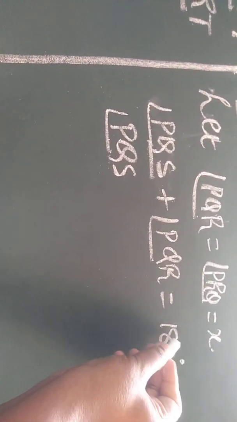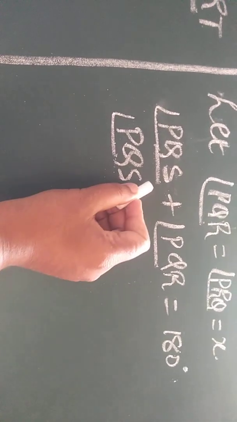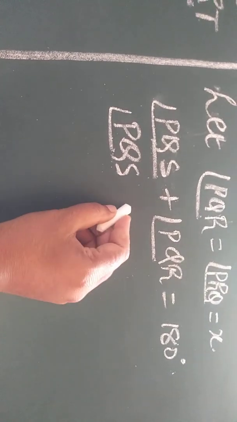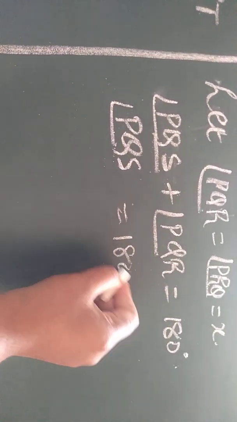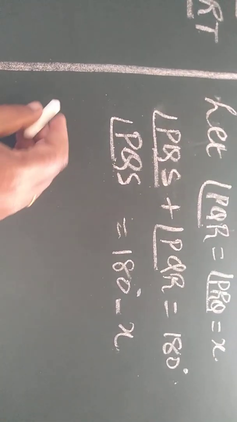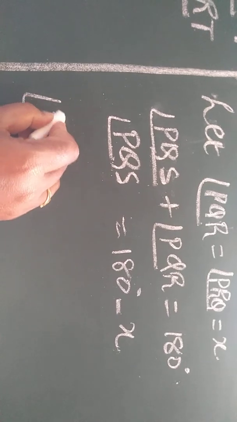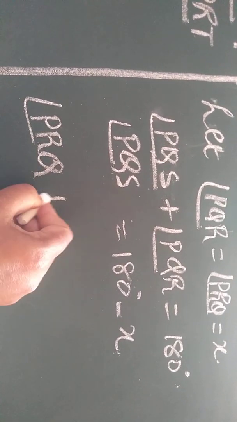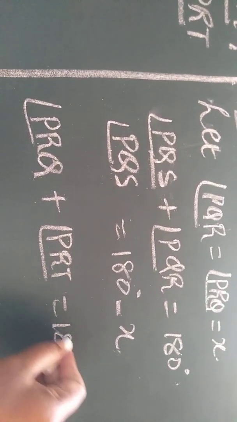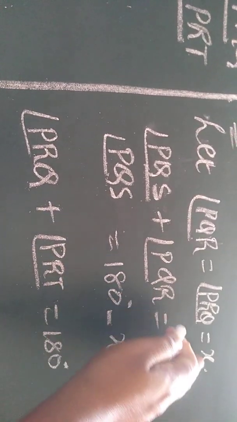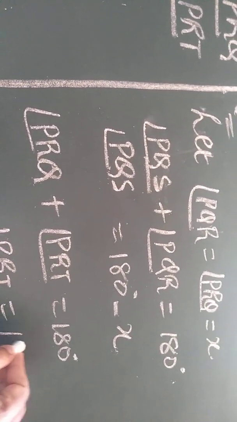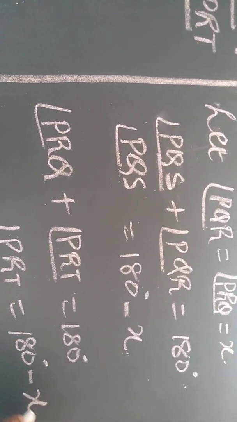So after taking it as x, the linear pair I have written here, children, I will write PQS as it is here, but I will take PQR to the other side, as PQR is x. Hence I will write 180 degrees minus x. In a similar way, coming to the next part, I know angle PRQ plus angle PRT equal to 180 degrees. And here PRQ is again x, hence angle PRT equal to 180 degrees minus x.